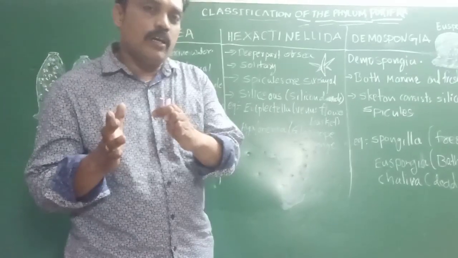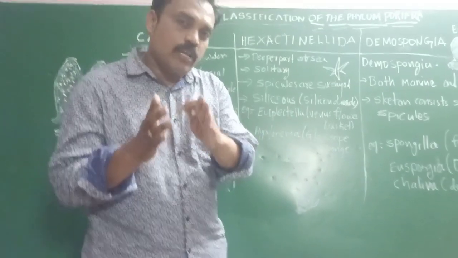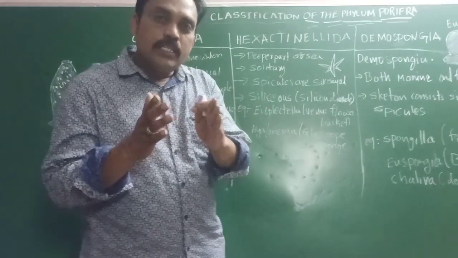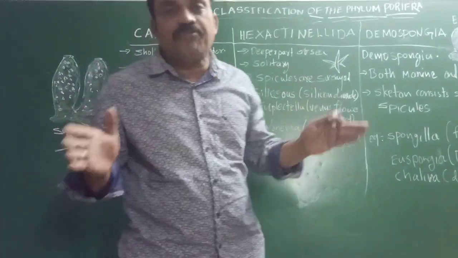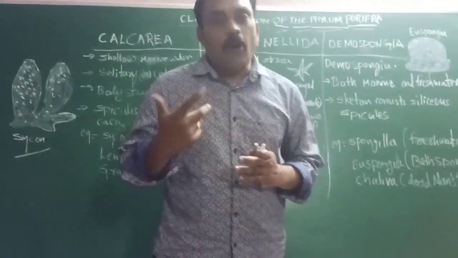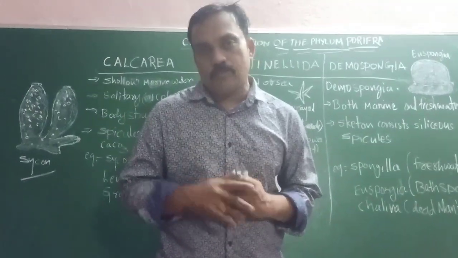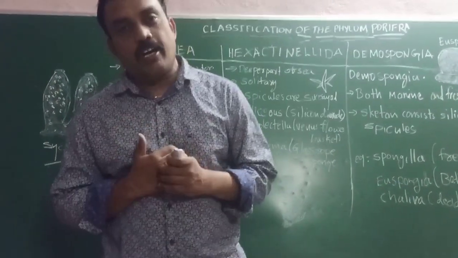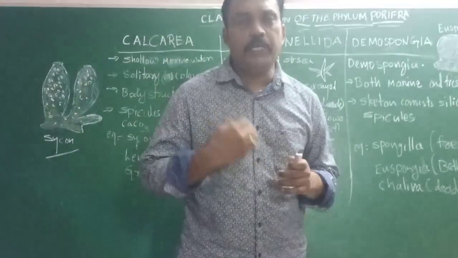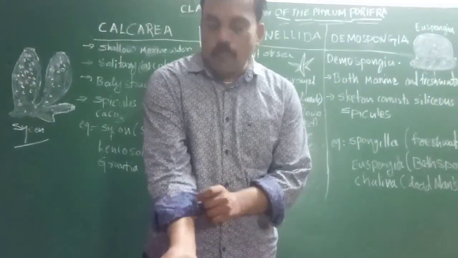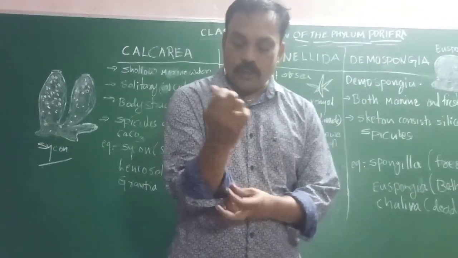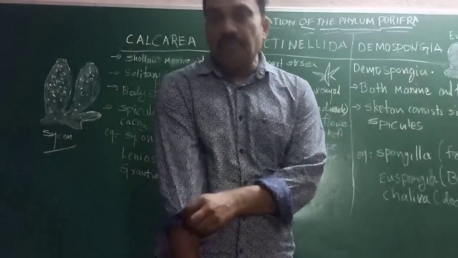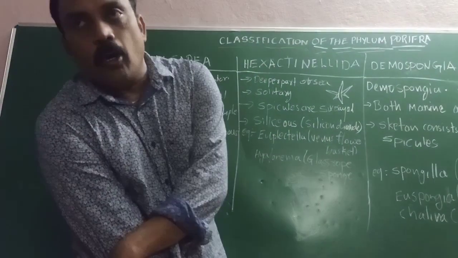Again, these porifera are primitive organisms, and they are also classified. Already we know the porifera organisms are at the cellular level of body organization. That means the body is made up at the cellular level. Very simple primitive organisms. We observe them only in marine water, and only very few are freshwater; the remaining are all in marine water.